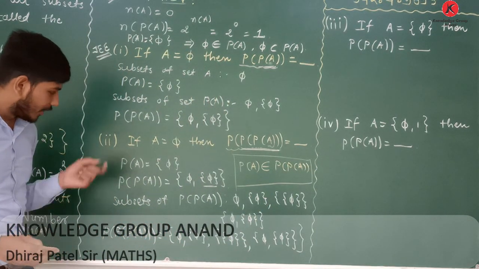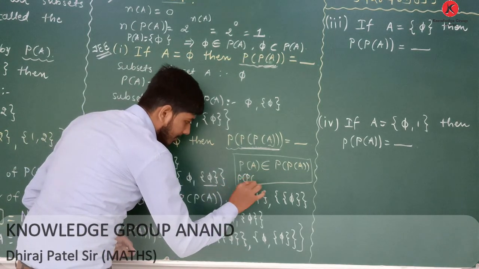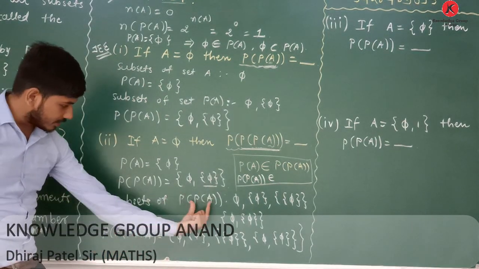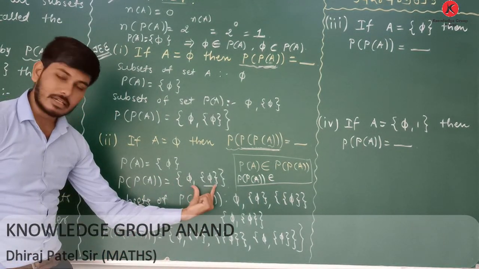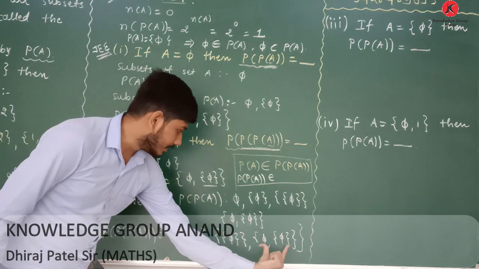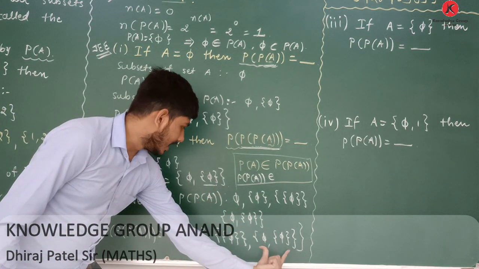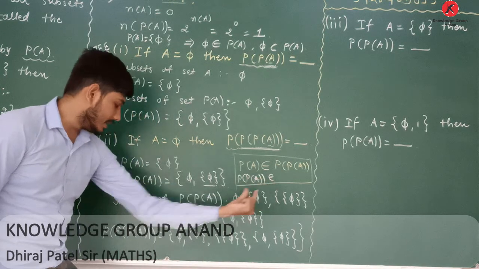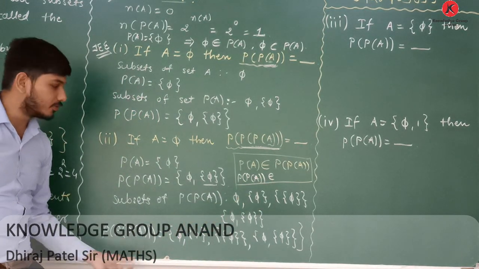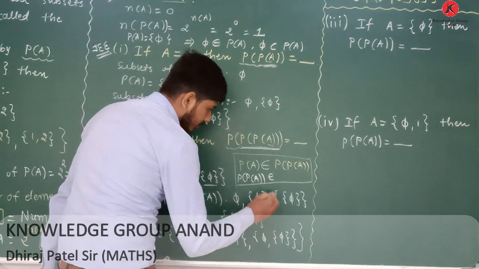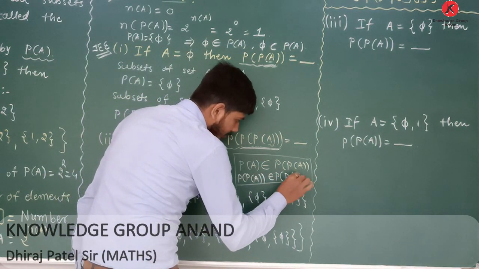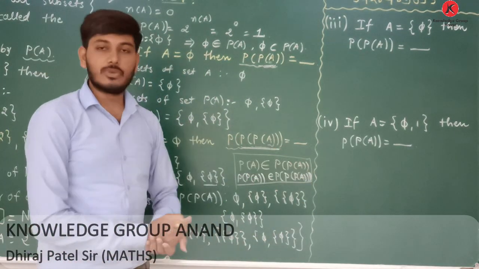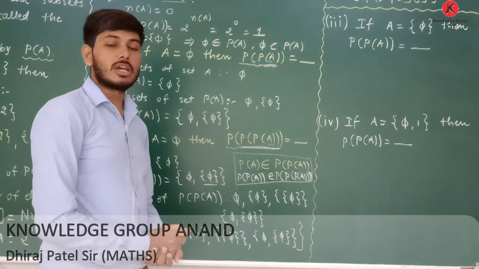Now you will also write power set of A is the element of power set of P of A, which is ready. This one is here. Therefore, P of A is the element of P of P of A. Therefore, we can write power set of A belongs to power set of P of A. Okay, it is clear. So this thing is important for you. Okay, how can we put belongs to sign here?